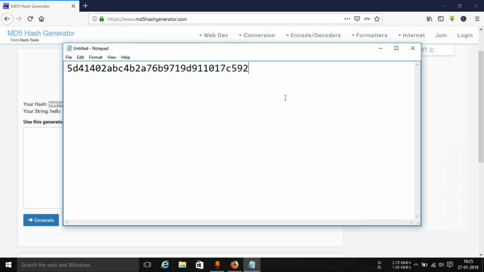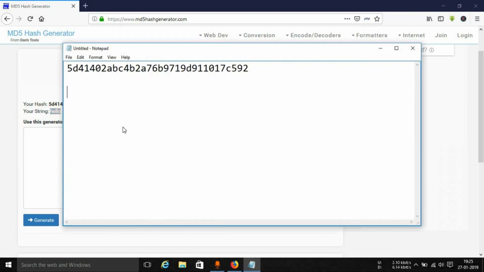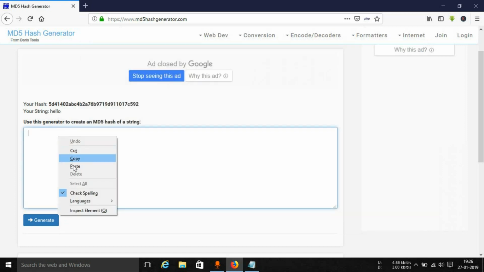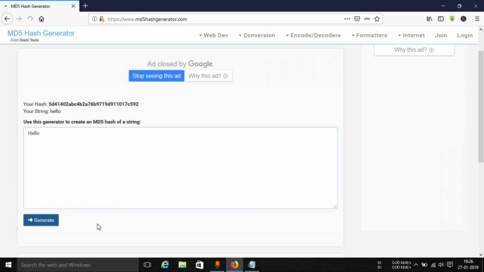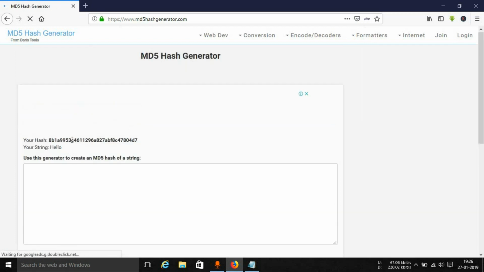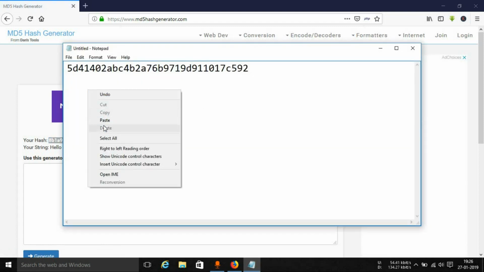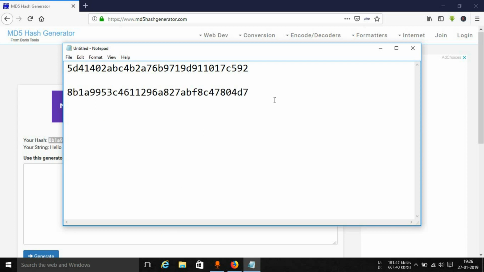Now I'll show you something that maybe you don't know, or you may know as well. Over here you can see the word hello that we have typed in, all in small letters. Now if I just change the small h to capital H and press generate, you'll see that the hash generated will be different. If I paste this over here, as you can see it is completely different.